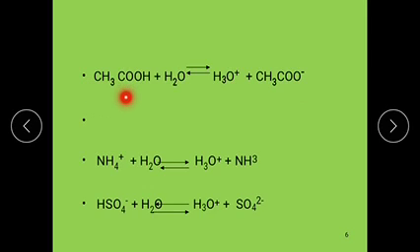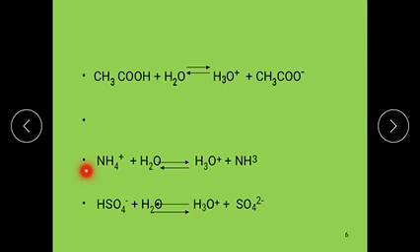Okay, in this equilibrium reaction equation, CH3COOH and H3O plus ion are the acids, H2O and CH3COO minus are the bases.